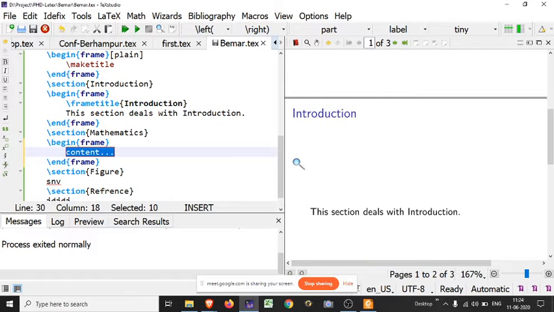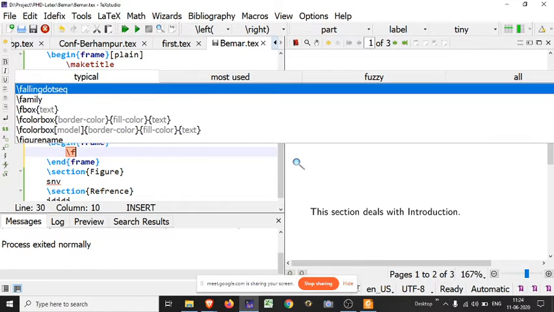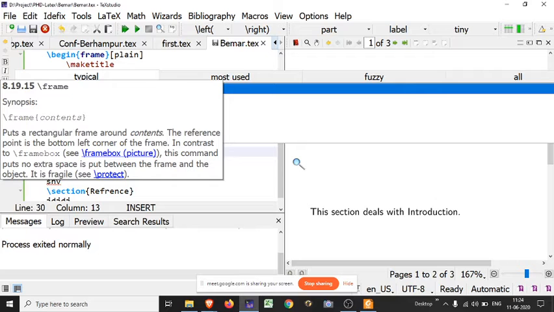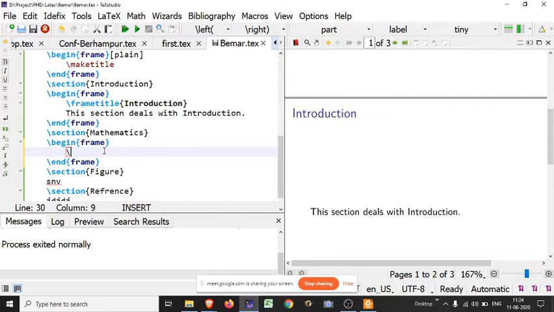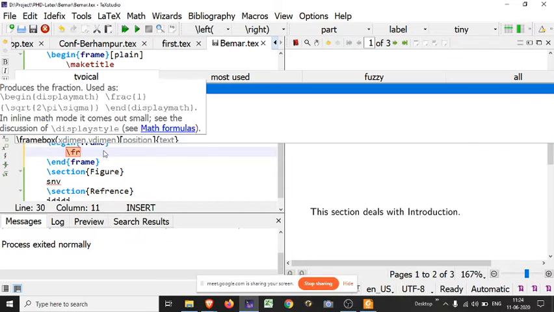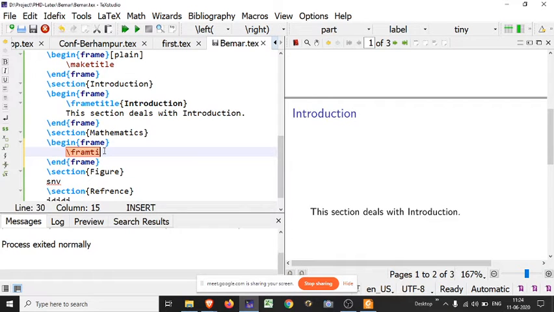If you want to put your frame title, use the frame title command. I am using mathematics, or whatever you want to write.